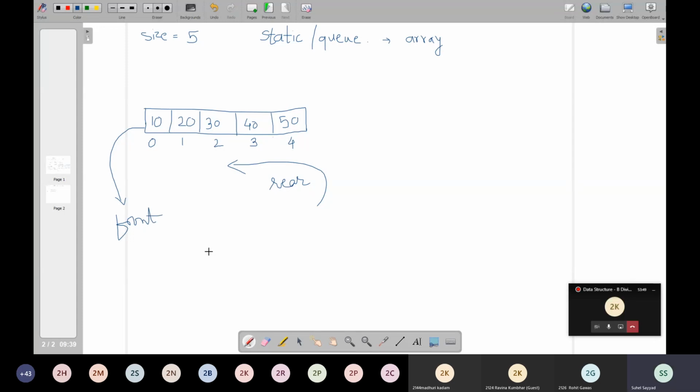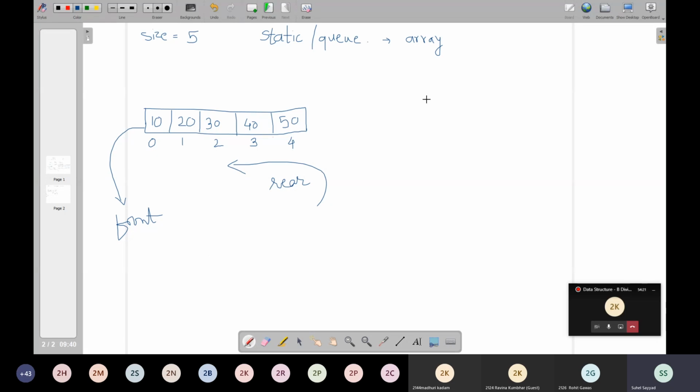Now, can you tell me which element will be deleted now? 10 will be deleted now. Correct. So this is a queue. In a queue, the one who comes first gets the first service, in any queue for that matter, wherever we have queues. Queue is nothing but a line, right? In a line, the one who comes first gets the first service. The one who comes first in the queue will get first service. First come first serve, right?